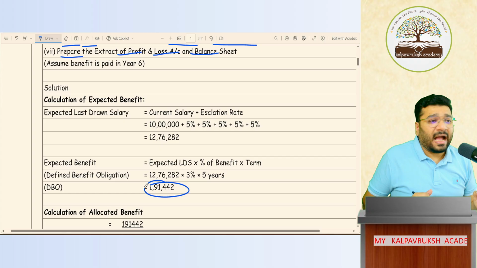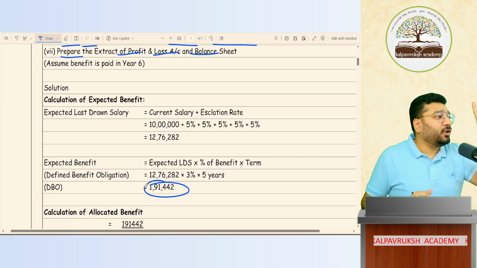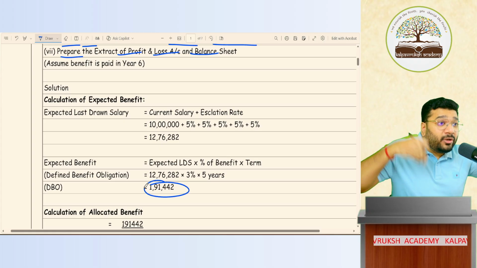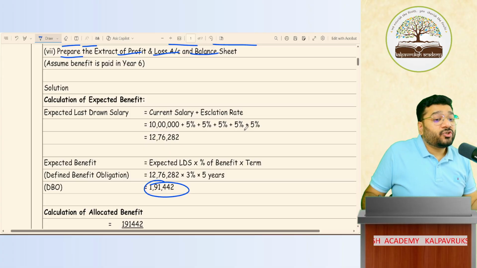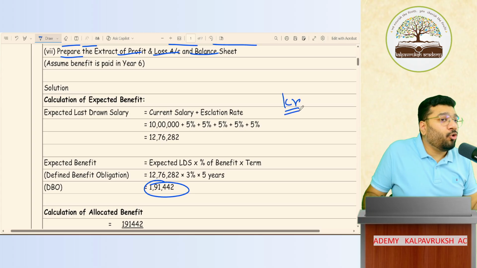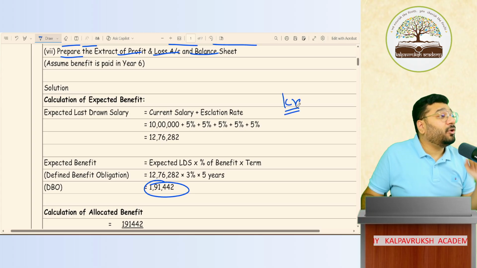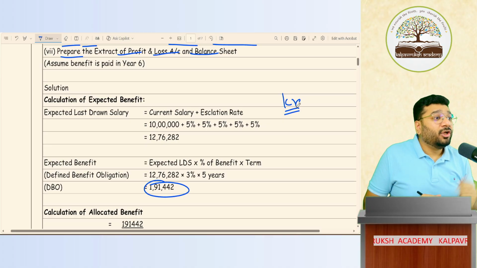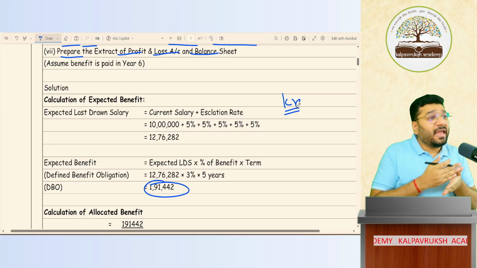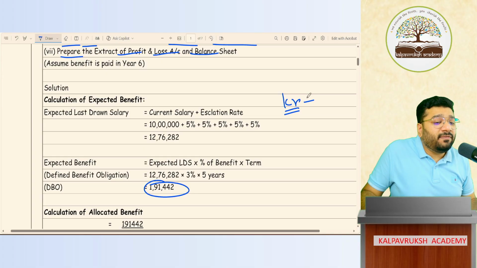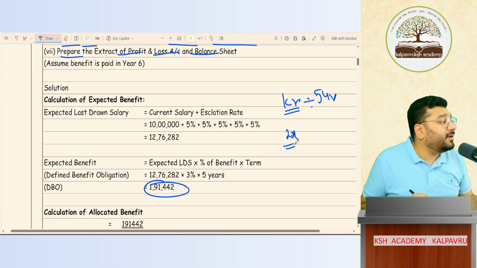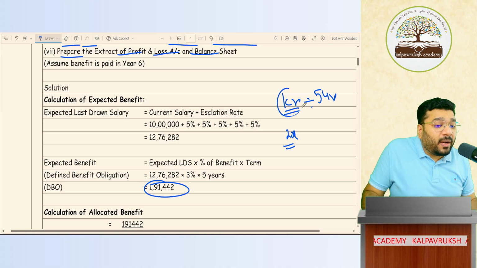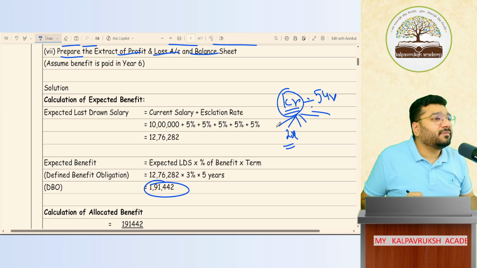Five years later, I want to buy one house for 1 crore rupees. From today, should I start saving or not? Yes. So after 5 years, I need to buy a 1 crore home. How much money should I have after 5 years? 1 crore. At the end of the 5th year, 1 crore won't just appear like that. You have to put in effort to save that money. So you'll say, okay, I have 5 years in my hand, every year let me work hard and save. So how much will you save? Over 5 years, 20 lakh rupees should be your saving every year. Which means you've allocated this 1 crore into 5 parts. Got it?